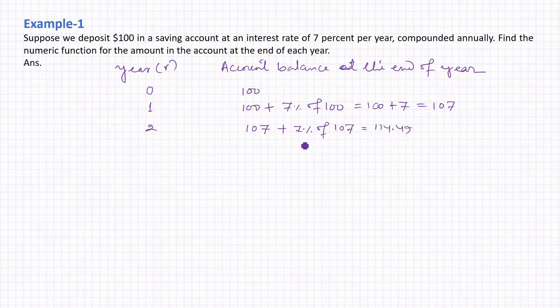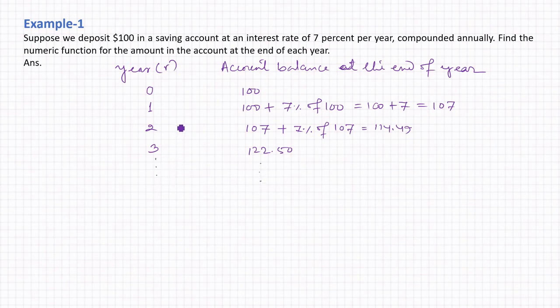We will calculate it like this. Similarly, at the end of the third year, we'll have 122.50. You can calculate this value, and so on. We'll get the values like this.